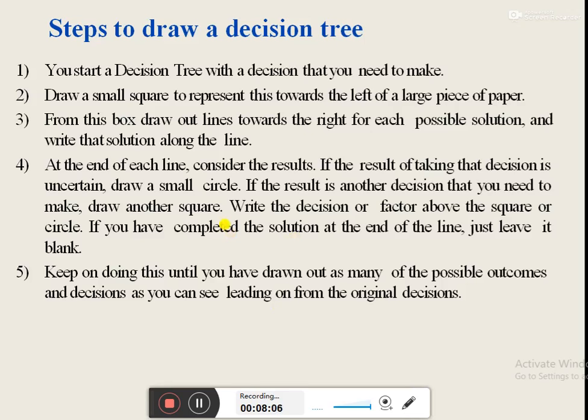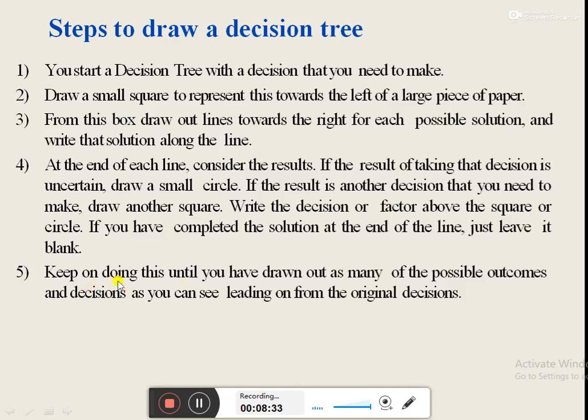So accordingly, if a particular alternative results into an outcome, then represent it with a small circle or chance node. And if a particular option is resulted into another decision stage, then draw another square which would represent the decision stage of decision tree.